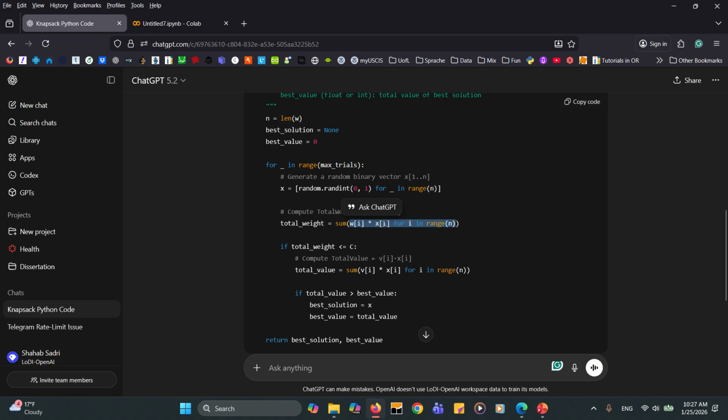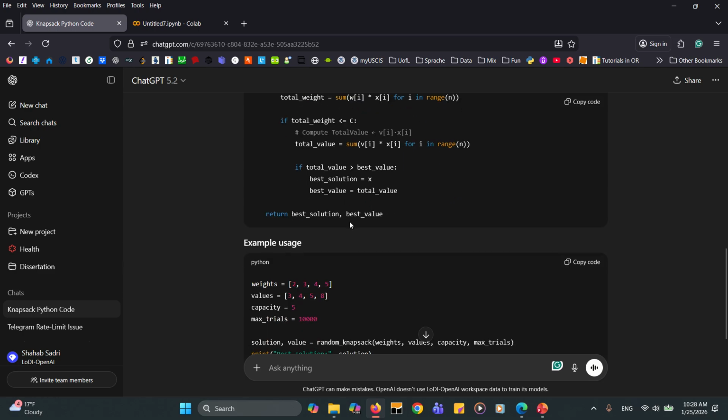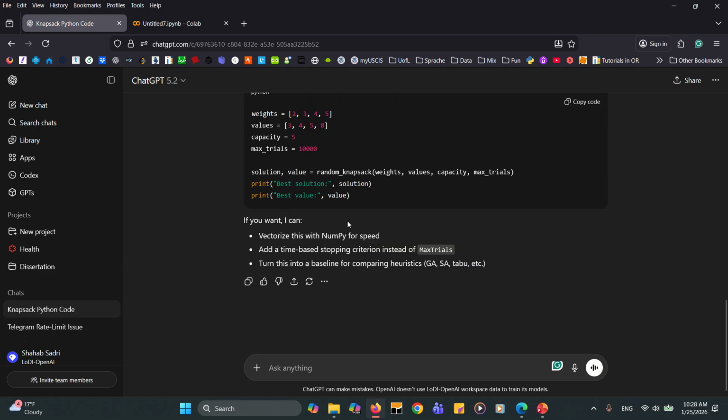If you want to avoid these lines of code, which are the compacted version of a for loop, this is actually a for loop. What we do in this for loop, for i in range of this, is multiply w index i by x index i, and then at the end you sum all of them together and put them in the total weight. So this line of code is actually a comprehension, as they say in Python, for a list, for a dictionary, for a set or something. So if you want to avoid those lines, you can simply ask ChatGPT to do that.